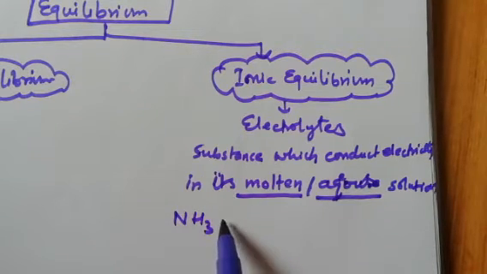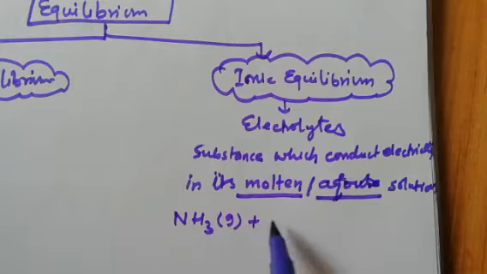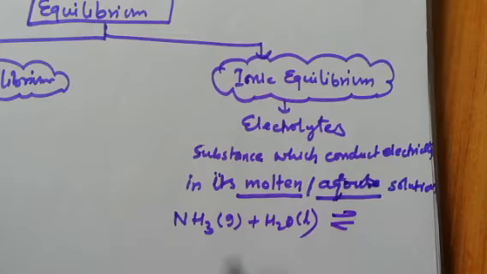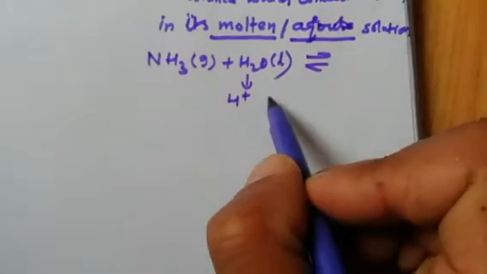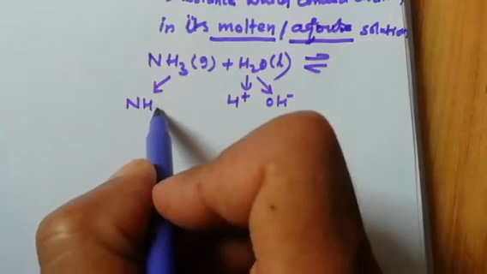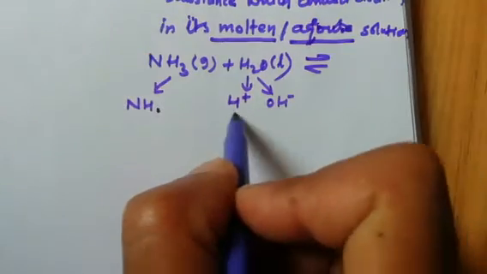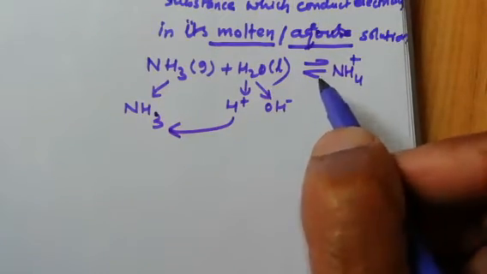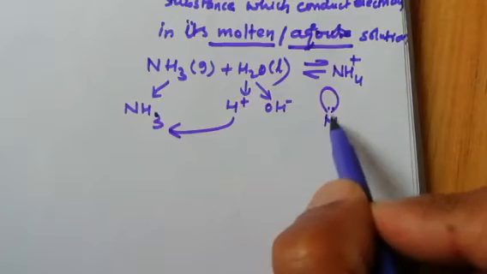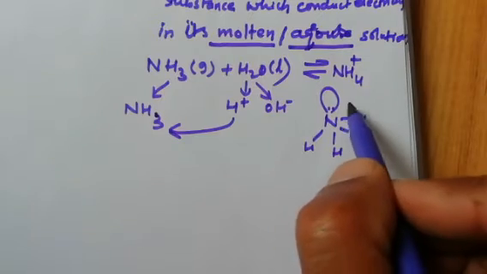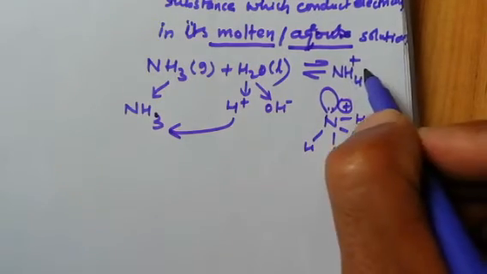Suppose for example NH3 is a gas, and it is now dissolved in water, which is liquid. So what is happening? H2O will break down into H positive and OH negative ion, and NH3 will take that one H and form NH4 positive ion. Why positive ion? Because nitrogen has the capacity to hold only 3 hydrogen, but here one extra hydrogen is there, because of that it carries a positive charge. Hope you understood.